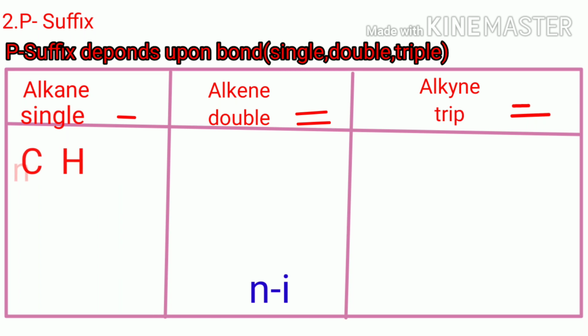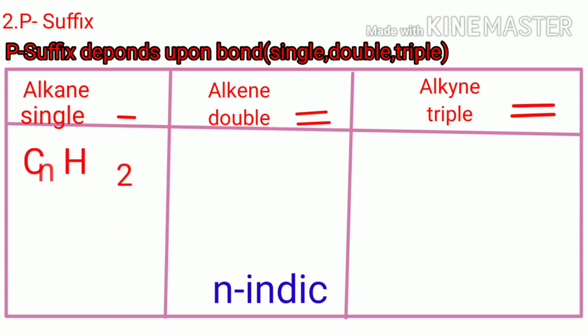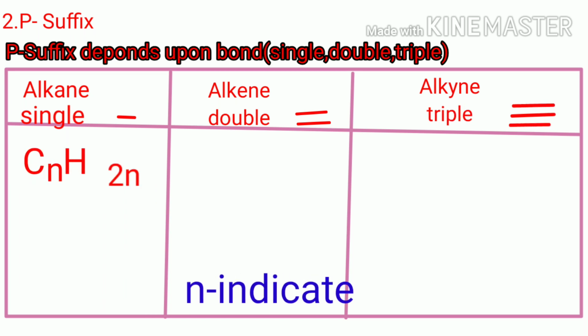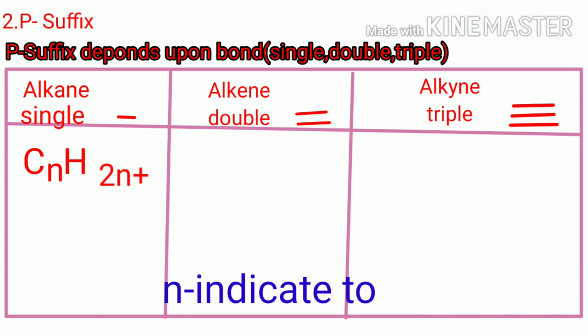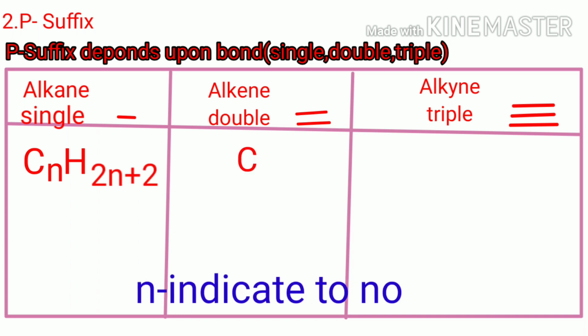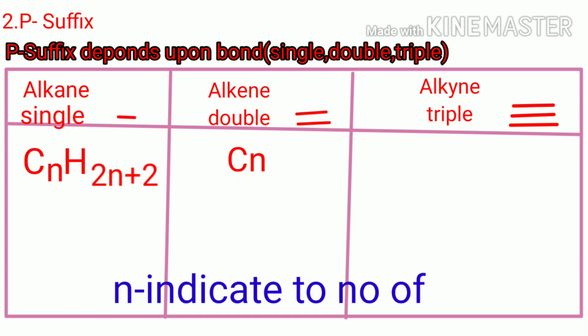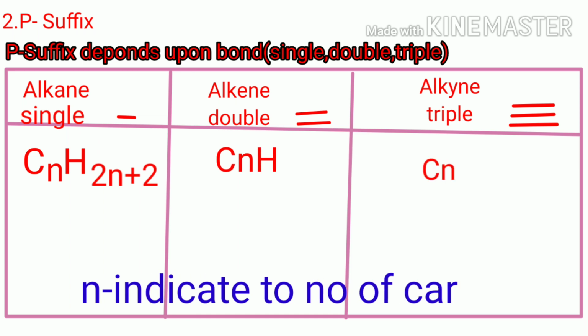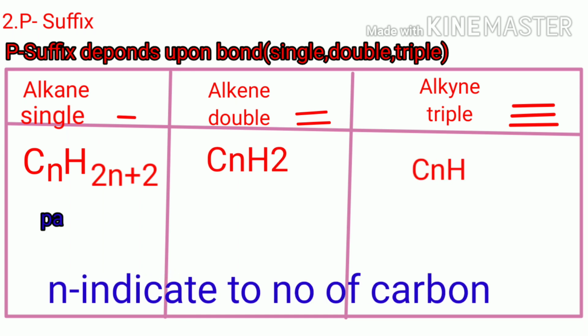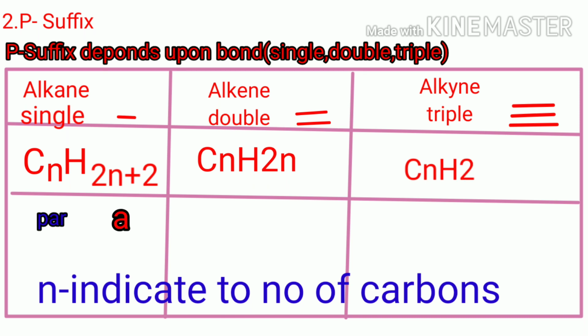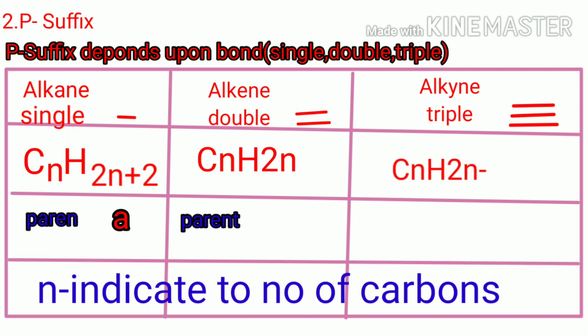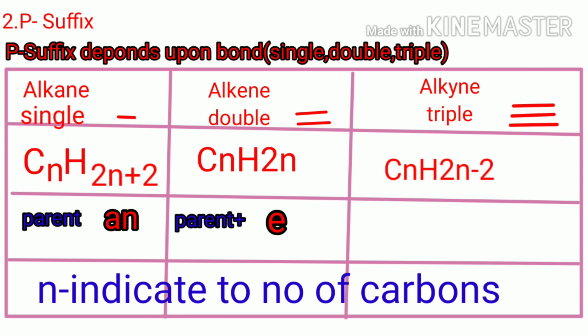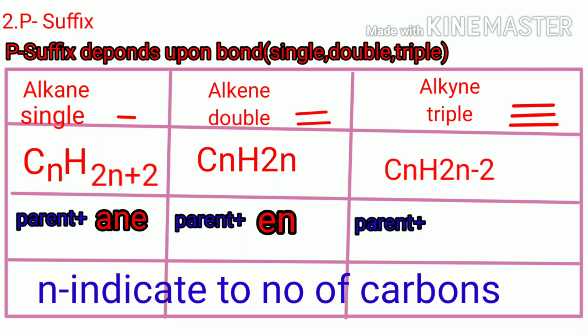The general formula of alkane is CnH2n+2. Then the general formula of alkene is CnH2n. Then alkyne is CnH2n-2. The n indicates the number of carbons present.